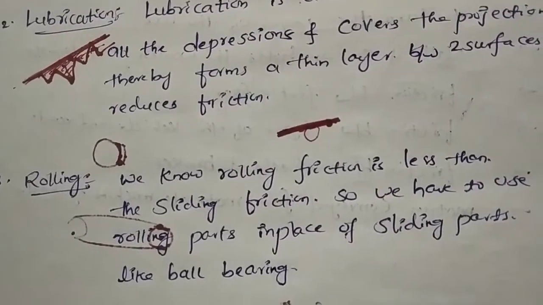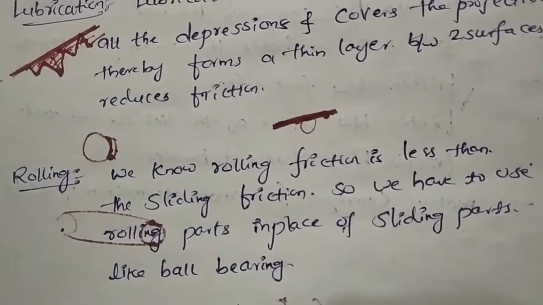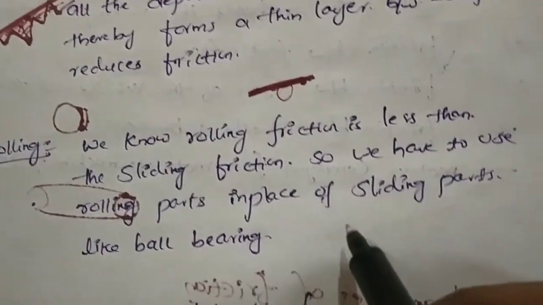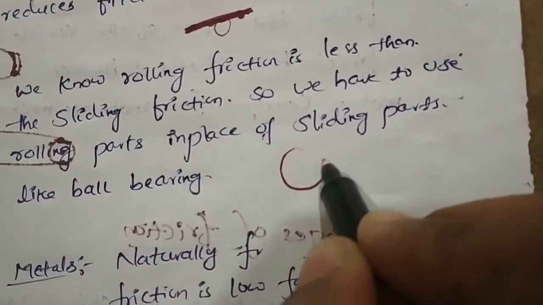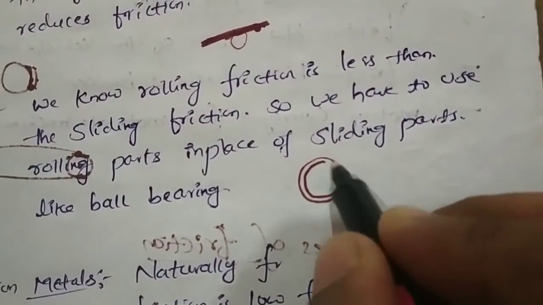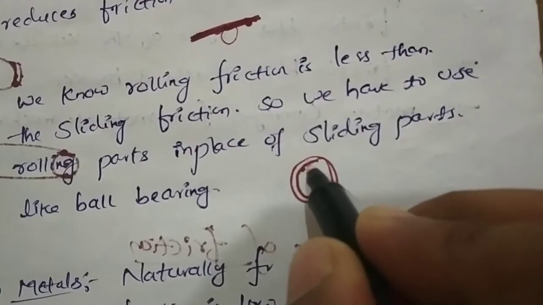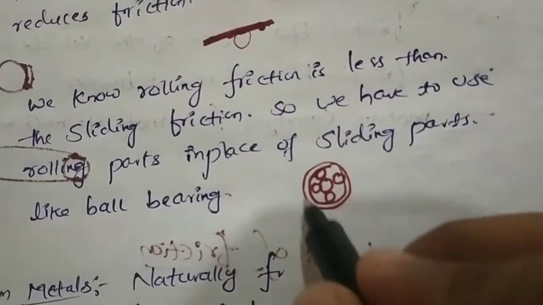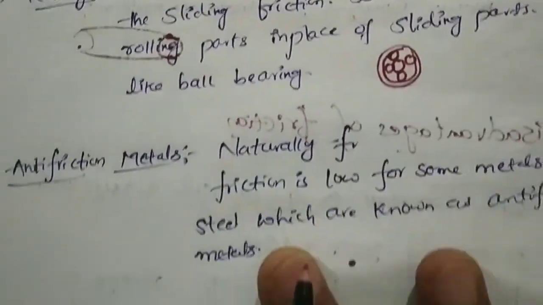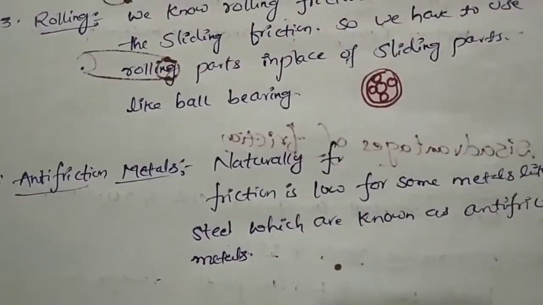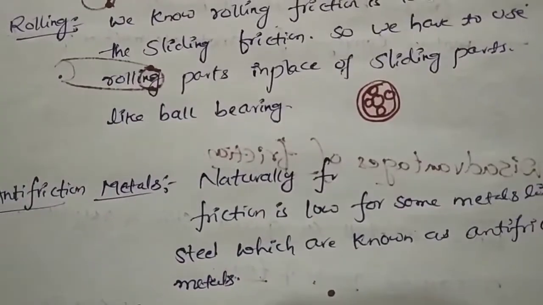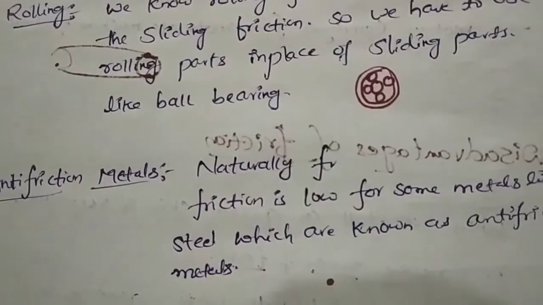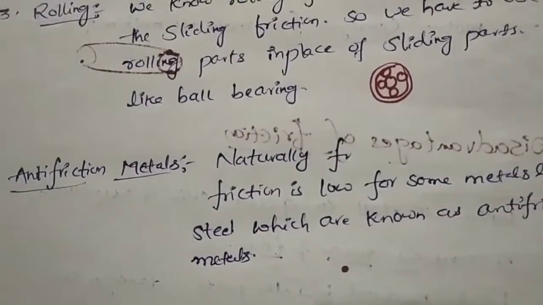For example, when a shaft is attached to another circular part, the circle of the shaft is in touch with that part. But if you use bearings, now for example this is a shaft, and this shaft has to rotate in another shaft, then in place of that we use three or four bearings. When we use bearings, the shaft will rotate and the friction will be less. Next one is anti-friction metals. Naturally there are some metals which have less friction, for example steels, and if you use these metals then we can reduce the friction.